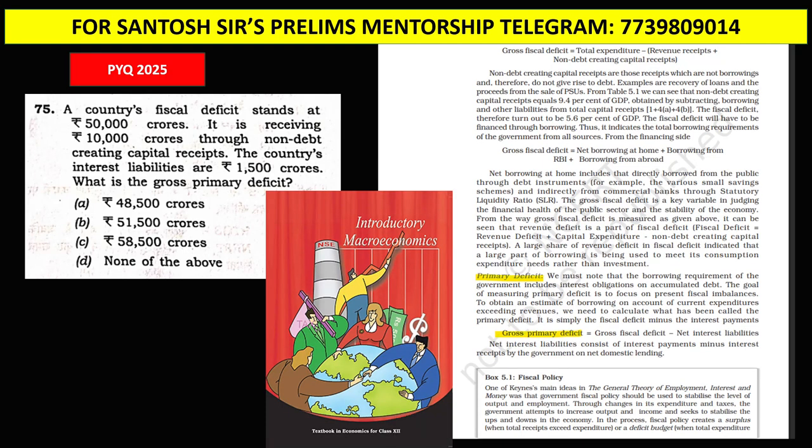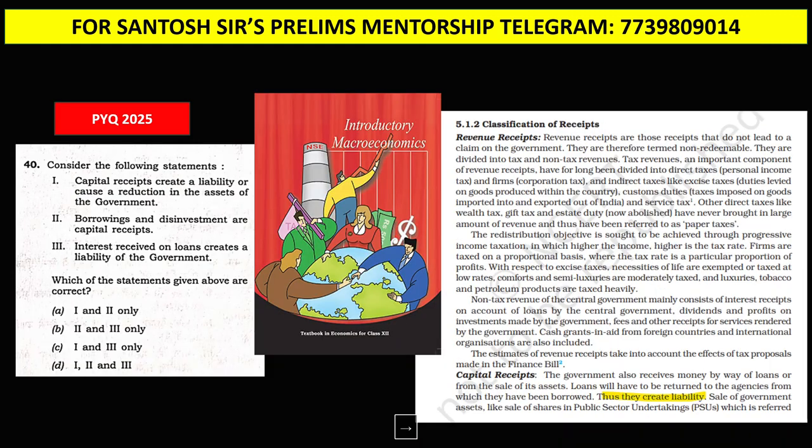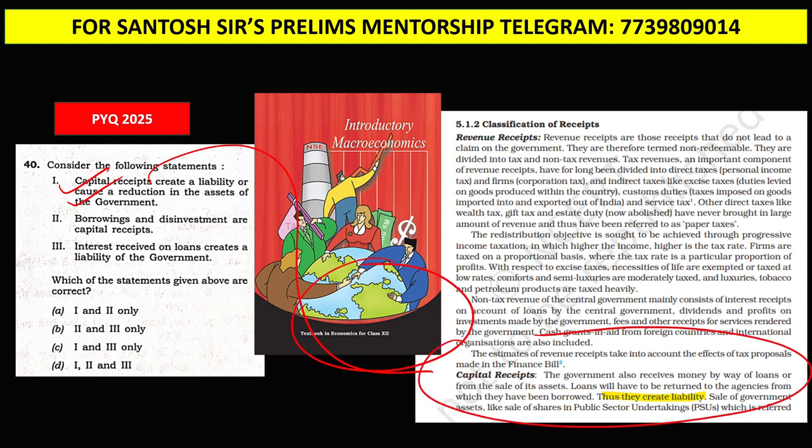You can see the first question, which was on gross primary deficit. Gross primary deficit is a numerical-based question. You can see here directly this was taken from the NCERT book Introductory Macroeconomics, class 12th. Next question on capital receipt. This was also discussed in the NCERT Macroeconomics class 12th book.